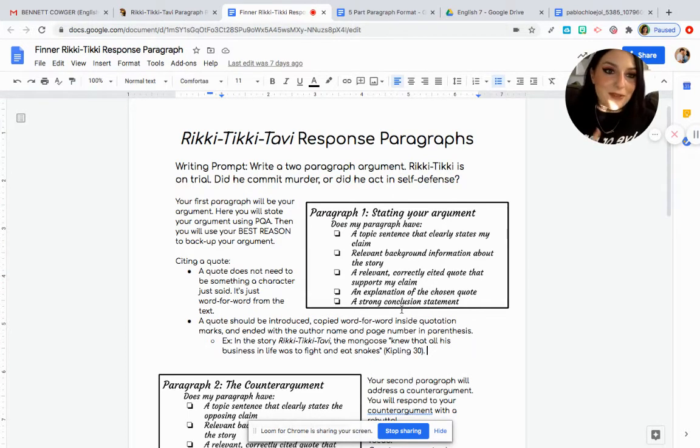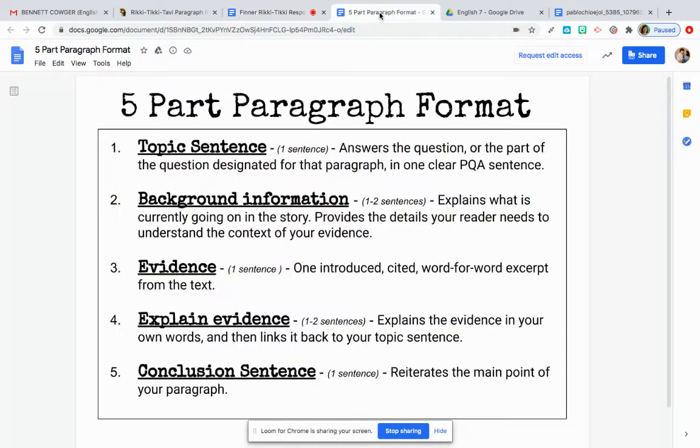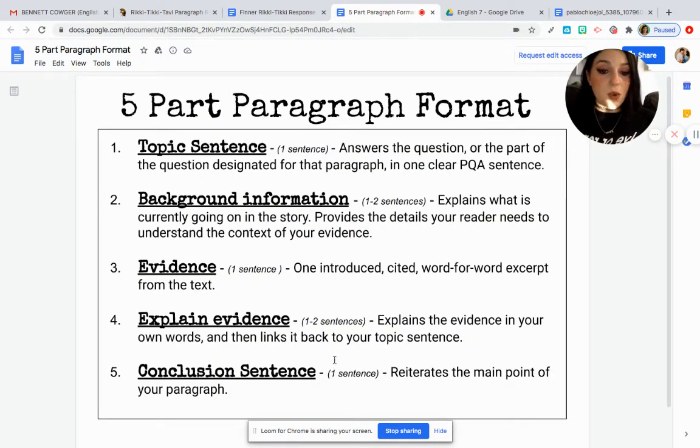the last part of this first paragraph, you need a strong conclusion statement. So let's see what that looks like. This conclusion sentence can be one sentence as well, and all it's doing is reiterating or re-explaining in new words the main point of your paragraph. So again, just restating your point of view of the topic. Was Rikki-Tiki guilty of murder, or is he justified in his actions because it was self-defense?